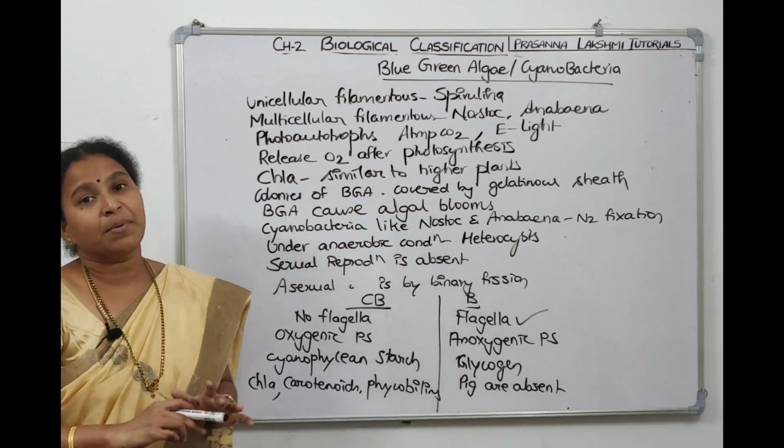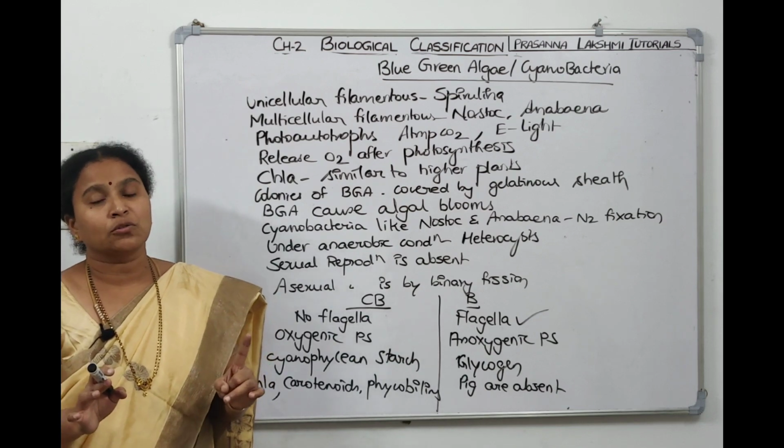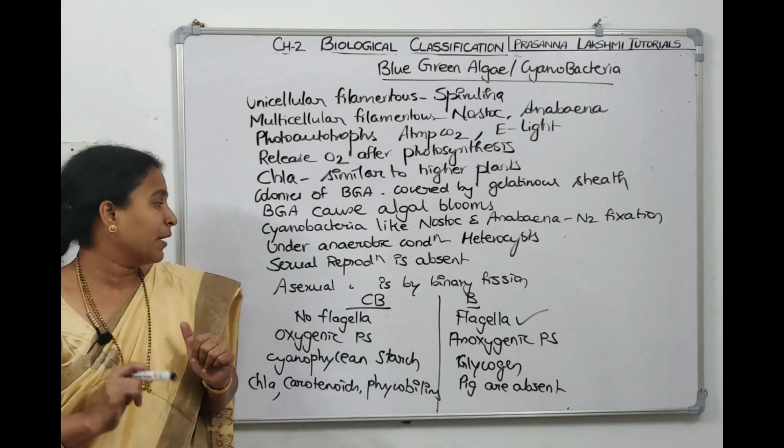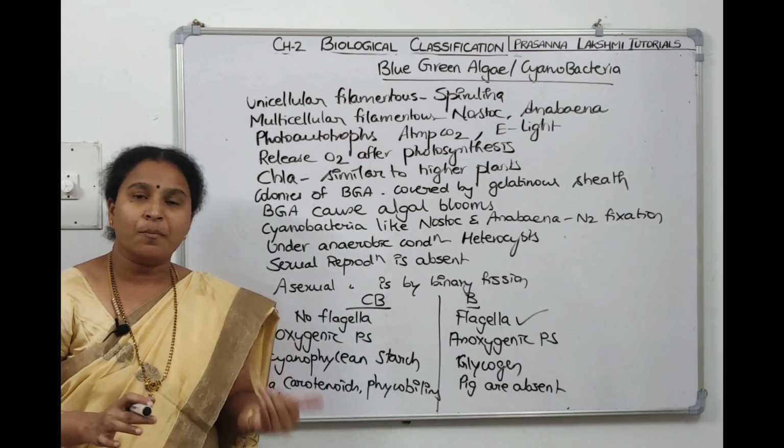Cyanobacteria like Nostoc and Anabaena help in nitrogen fixation, but they do nitrogen fixation in the absence of oxygen. So heterocysts will create that anaerobic condition. Sexual reproduction is absent. Reproduction is by binary fission or by fragmentation.